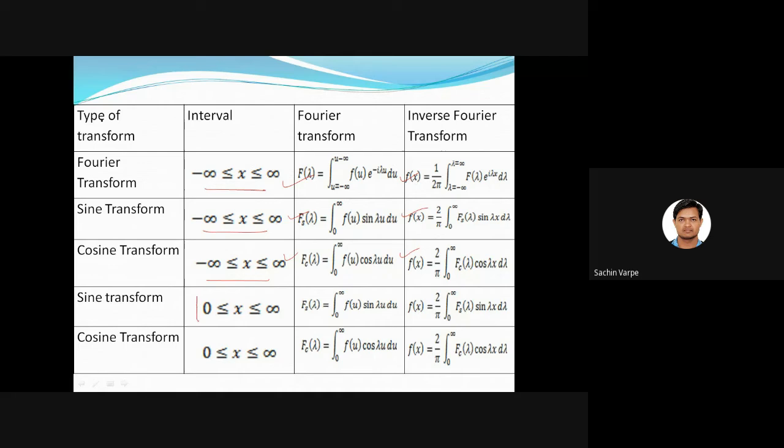But if the interval is half range, then, just like the Fourier series, we extend this half range into full range, and we use the same formulas for the full range. Clear? So that's it. This is all about the Fourier transform. The rest is only the discussion of examples on this. This is actually the theory part.